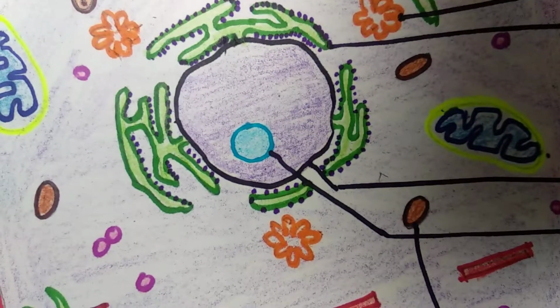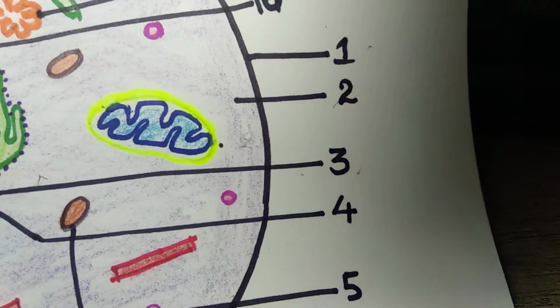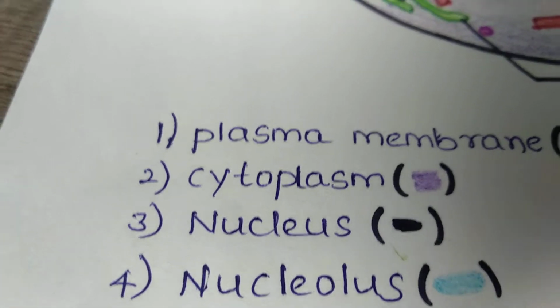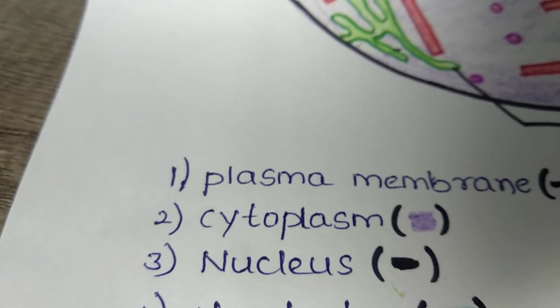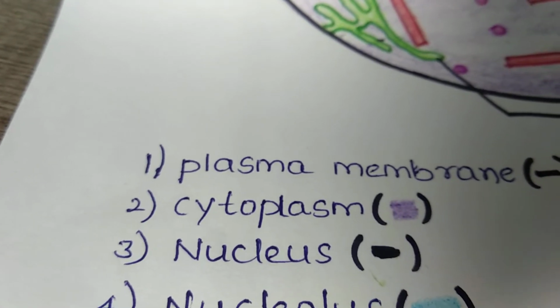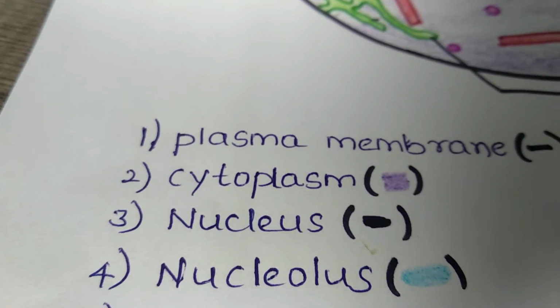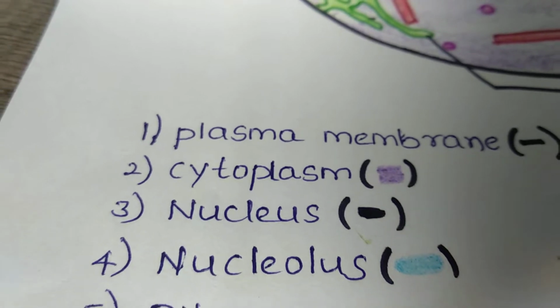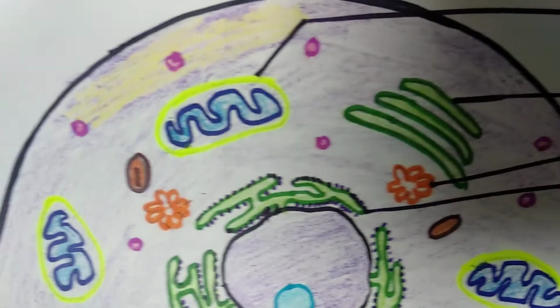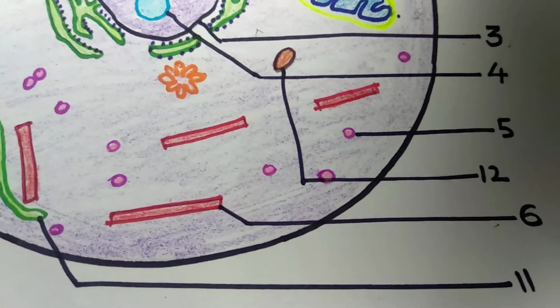Inside the cell nucleus, you can see a blue color one labeled as 4, that is the nucleolus. Nucleolus is called the ribosome factory of the cell. It synthesizes the ribosomes that will be released into the cytoplasm for the production of proteins. Next, the fifth one are the ribosomes. These pink color ones are called ribosomes.